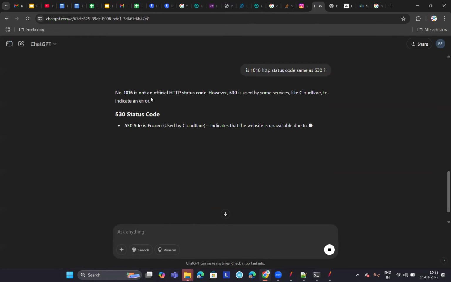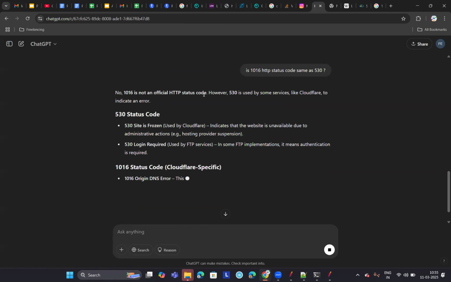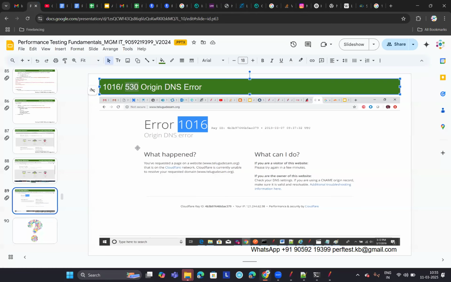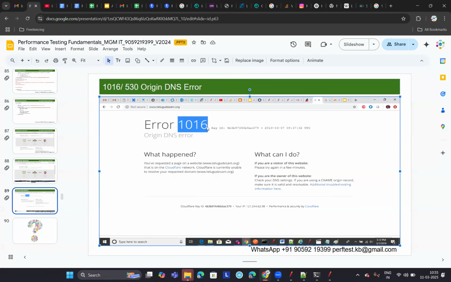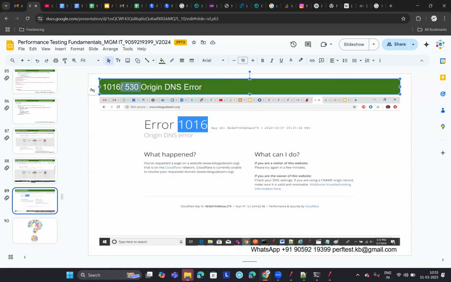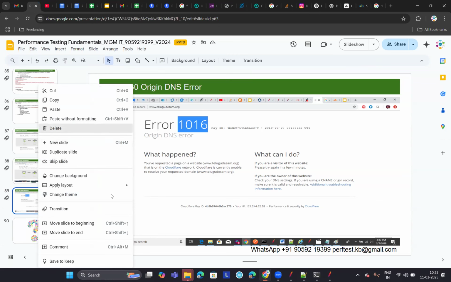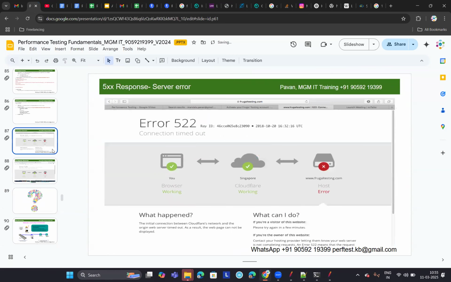Oh, sorry. 1016 is not an official HTTP status code. 530 is used by some servers. Then how come we got this 1016? I don't know, but that website is displaying this origin DNS error, it seems. Let me correct this. Just to avoid any confusion, let me update the content and remove this one, origin DNS error. So, you will not get that frequently.